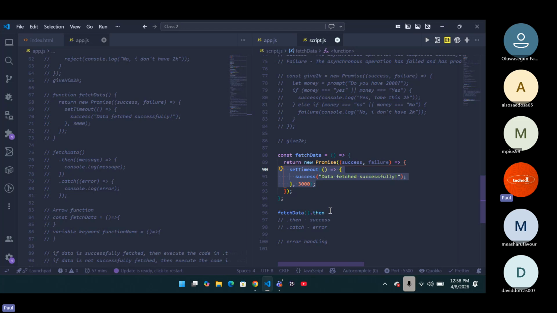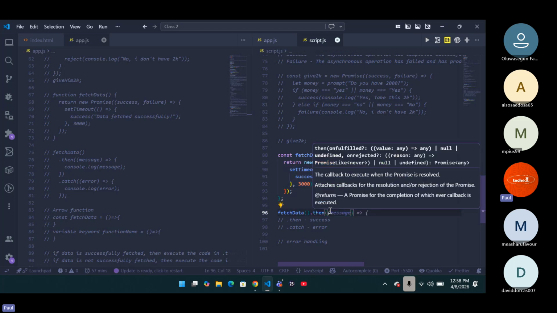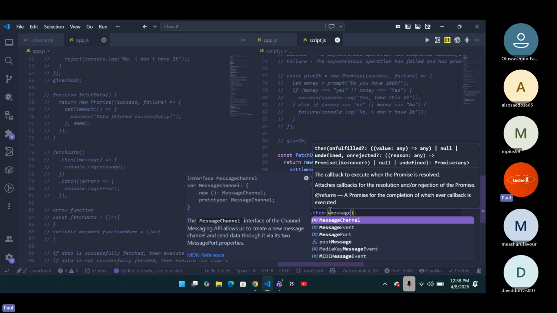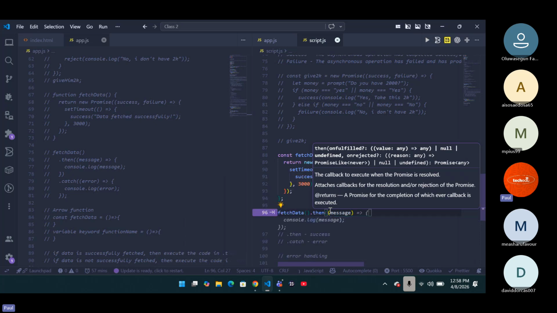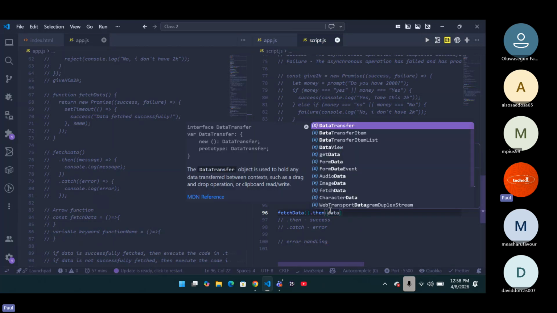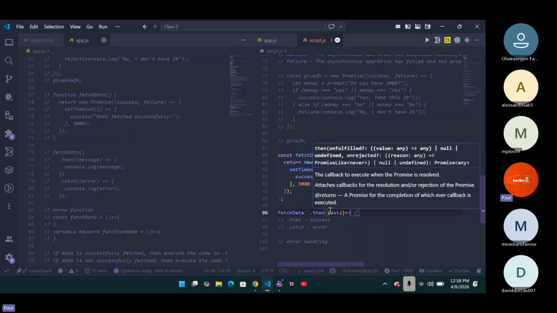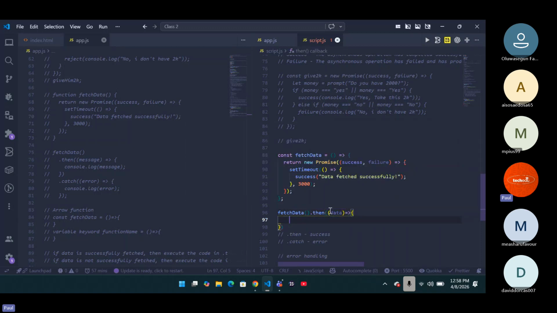So what you can do right here is tie this dot then to another function or parameter. I can call it message, or you can call it data. I can call it anything that I want. Let's say data. Then we can have our arrow function, and since we are fetching data, we can just say console.log data. Now, if you check it out now, you're going to have your data fetched.